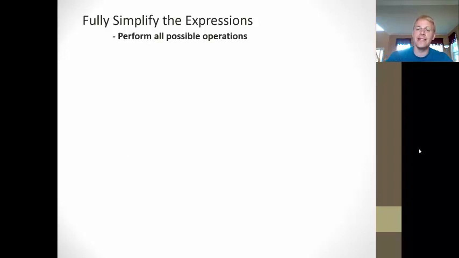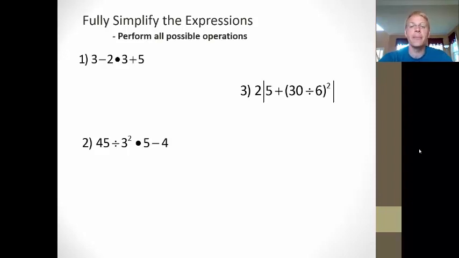So as we look at these examples here, it's important to identify the operations that are in these examples. So for the first one, we can see that we have subtraction, multiplication, and addition. We have 3 operations. So how are we going to simplify that? Well, Gemma tells us multiplication comes first, 2 times 3. Then subtraction and addition are equal, so we go from left to right. 3 minus 6 is negative 3. Negative 3 plus 5 is positive 2.